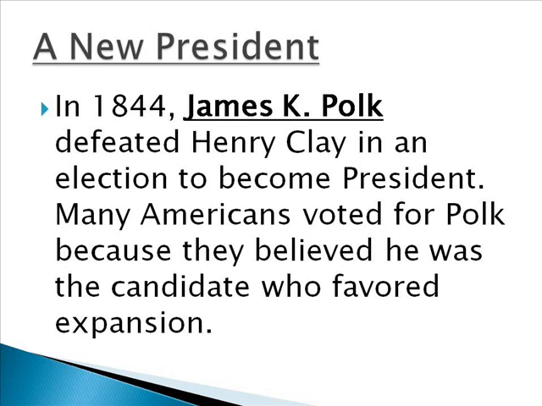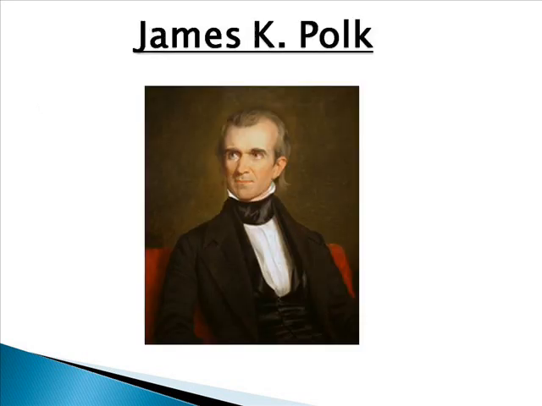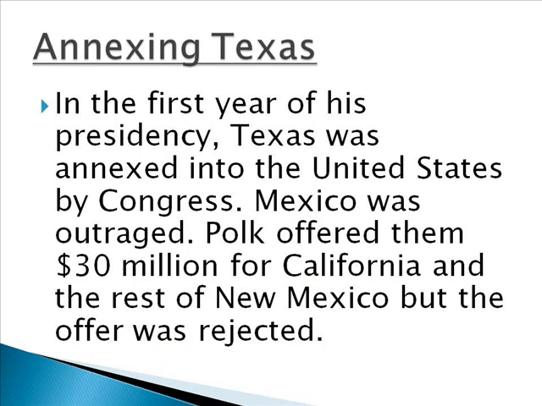That changes in 1844 when James K. Polk defeats Henry Clay in an election to become president. Most Americans voted for Polk because they believed that Polk was the candidate who favored westward expansion and was the one who would add those new territories to the United States. Now, almost immediately after becoming president, James K. Polk and the United States Congress annex or add Texas onto the United States.